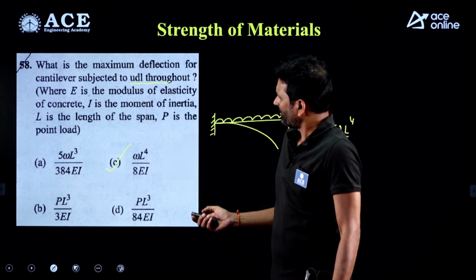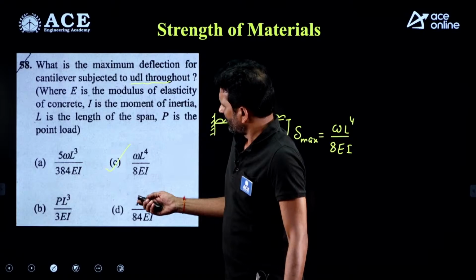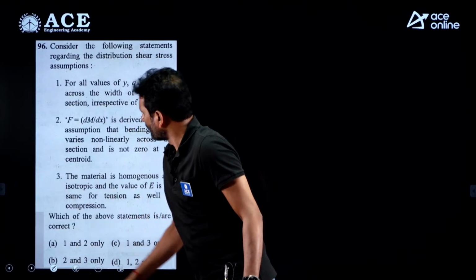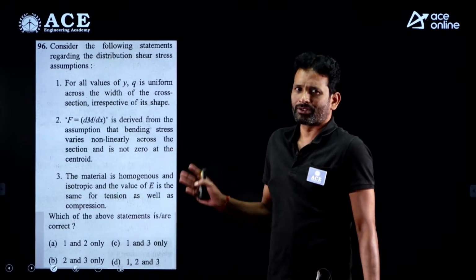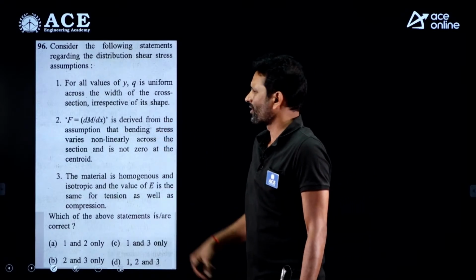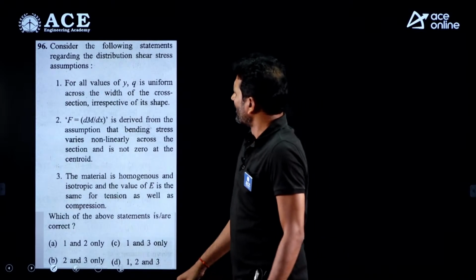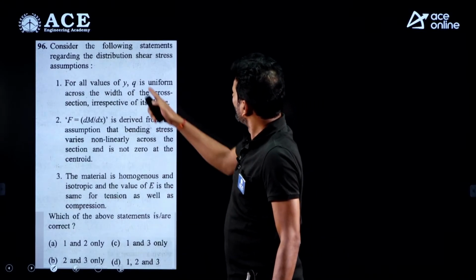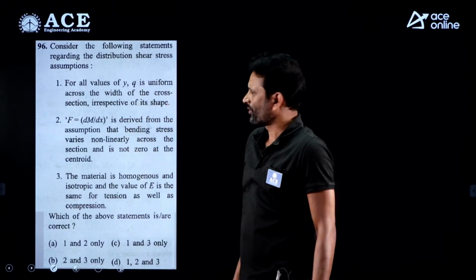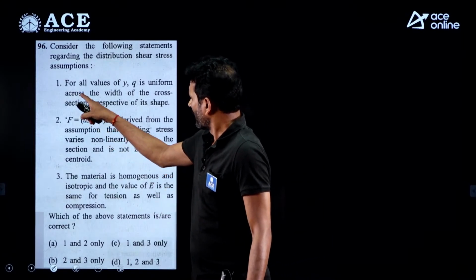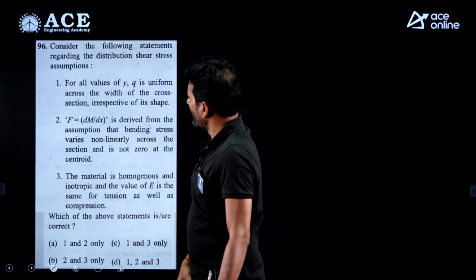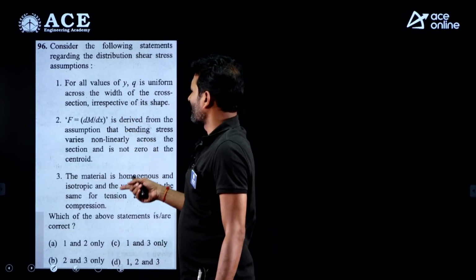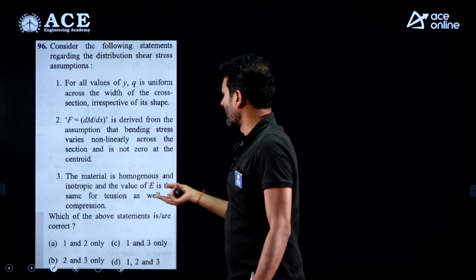Let's move on to the next question. See this one. This is related to the shear stress distribution in case of beams. So assumptions are mentioned. See one by one statement. Consider the following statements regarding the distribution of shear stress. First one, for all the values of y, Q is uniform across the width of the cross section irrespective of its shape. Perfectly.